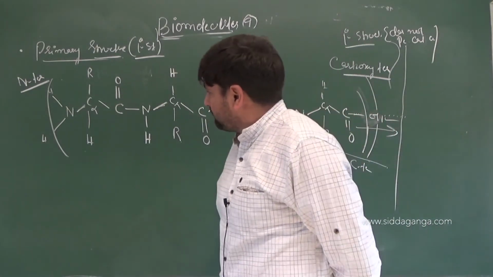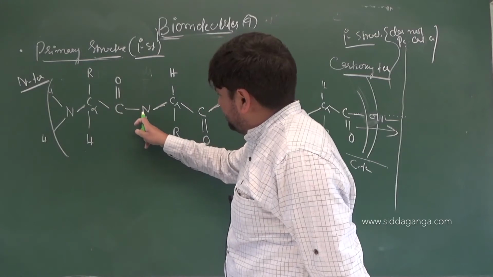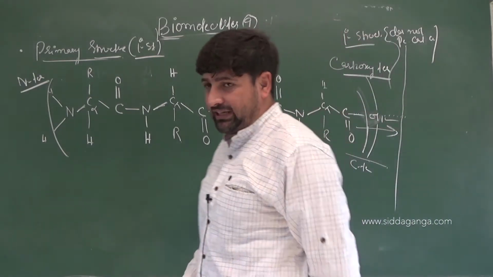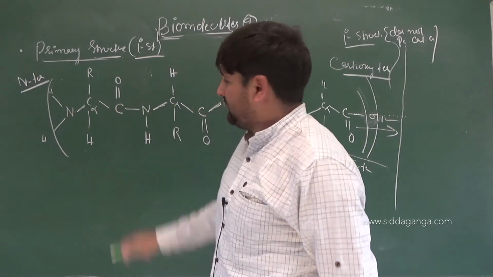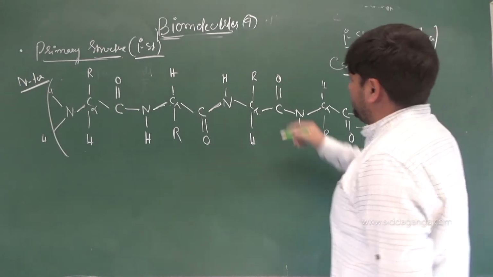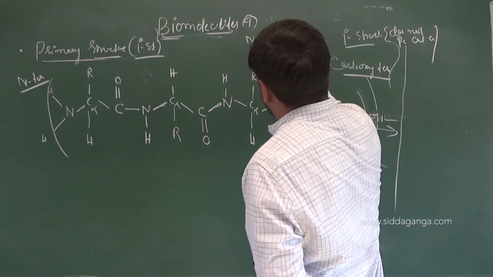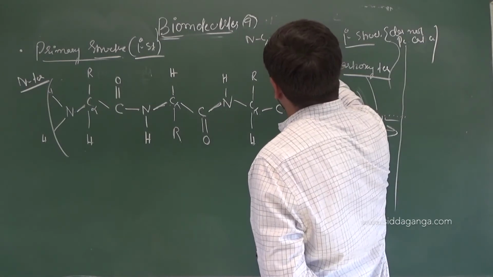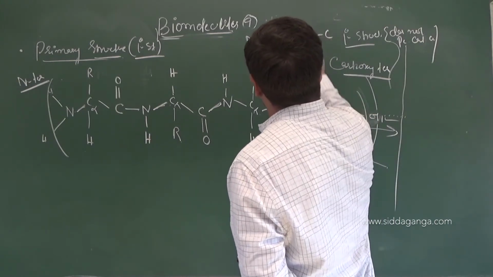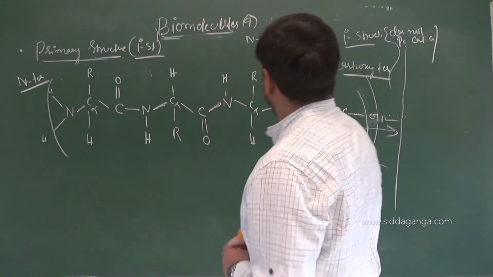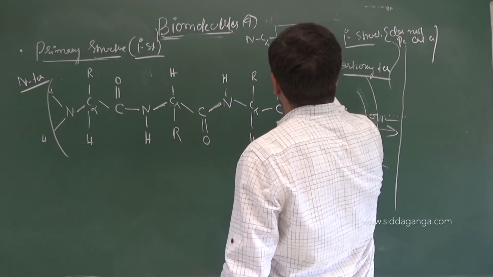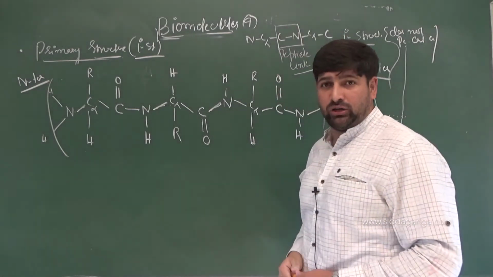Now look at the arrangement. C alpha C N, C alpha C N, C alpha C N. If I want to read it properly, I will read it like this: N C alpha C, N C alpha C, N C alpha C, N C alpha C. The repetition will be N C alpha C. Then N C alpha C. This link is what link? This is the peptide link, peptide bond, right?